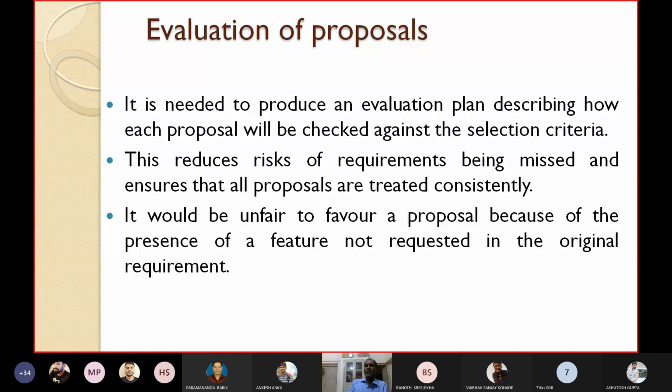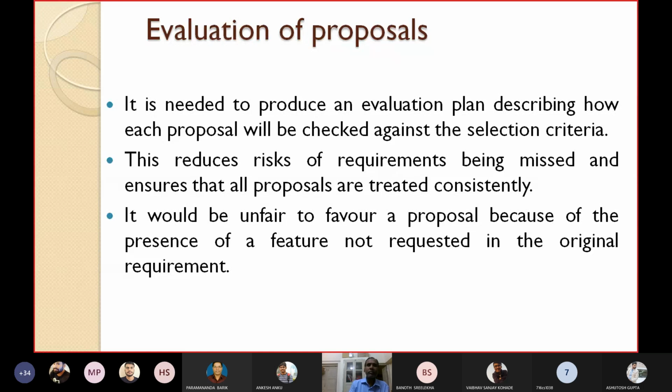Three parties have applied. You check whether exactly those 10 requirements have been covered in all three proposals or not. If somebody has given some extra feature which is not in the requirement, you should not give more marks or favor that proposal, because it contains one more requirement which is not required for you.